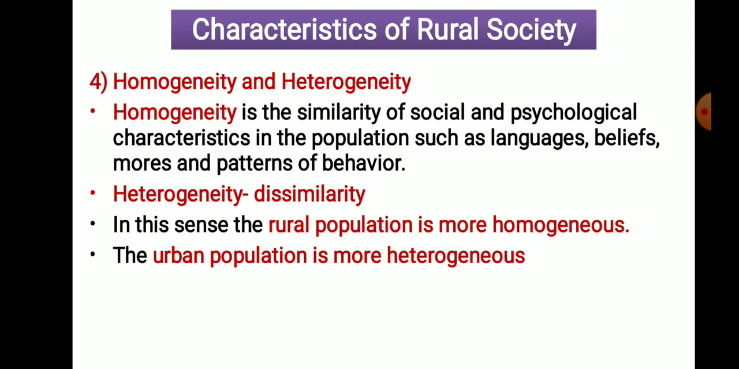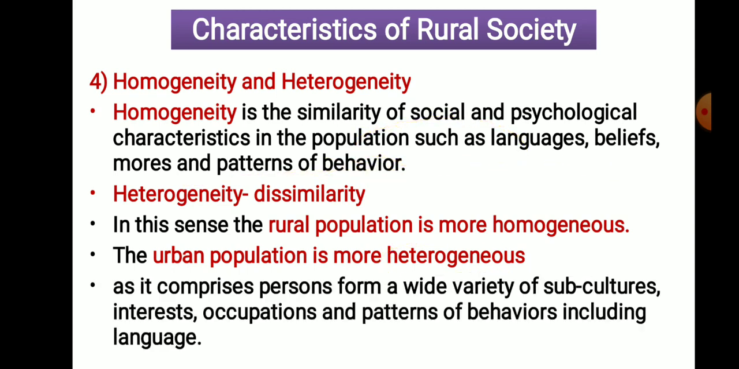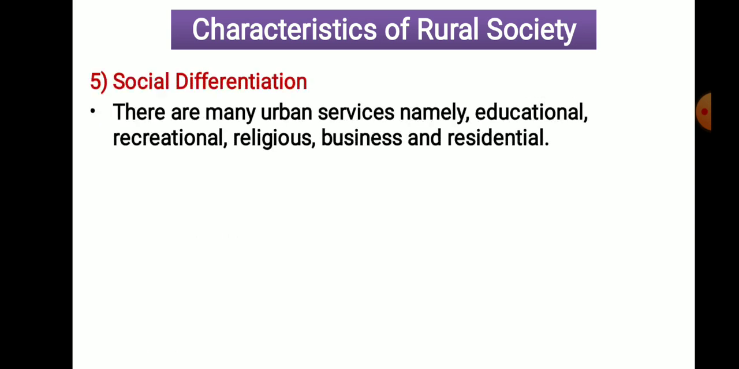Now, in case of urban people, urban population is more heterogeneous because of differences in these characteristics: language, belief, modes, etc. Now, the next one is social differentiation. Social differentiation means the classification of the society, or the differences which are present among the society.